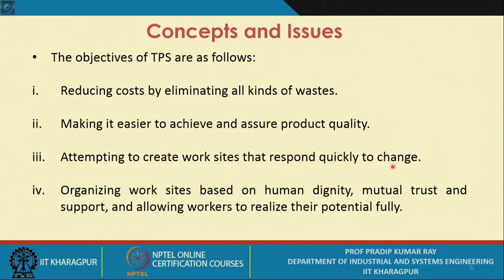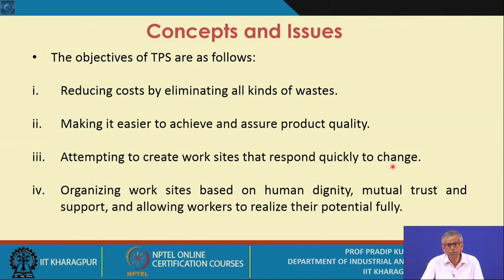Third objective is attempting to create work sites that respond quickly to change. Now, please make a note of this particular objective, and when you refer to JIT based production systems, you come across a situation called erratic demand pattern. So if you encounter a condition called erratic demand pattern, what you need to do? The push systems may not work so effectively.